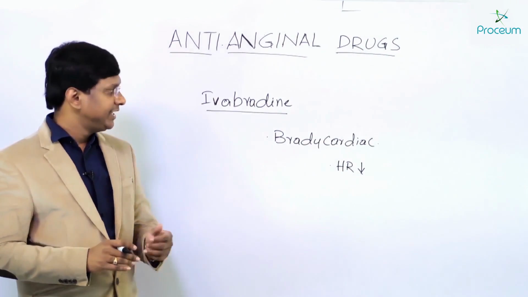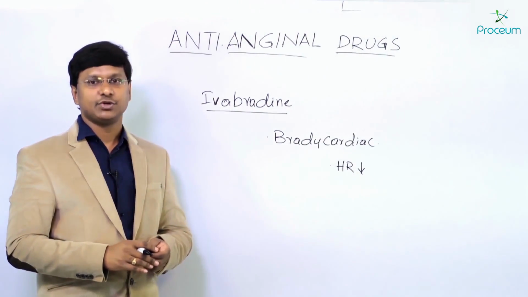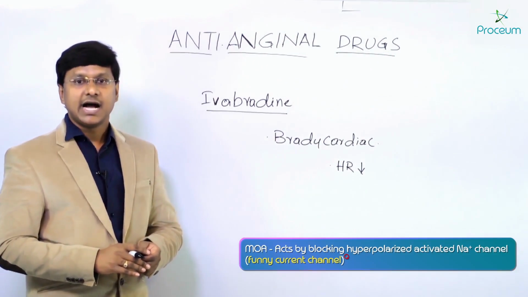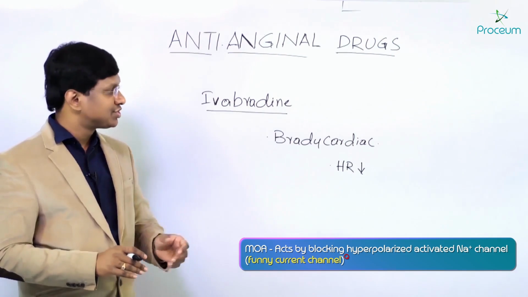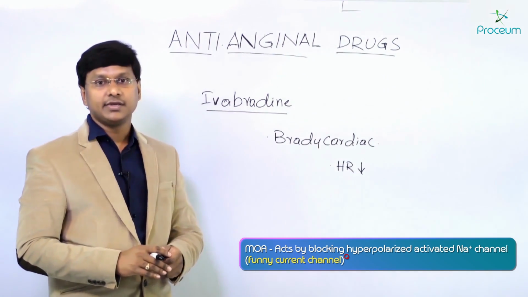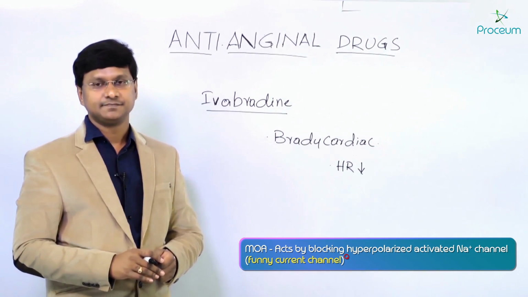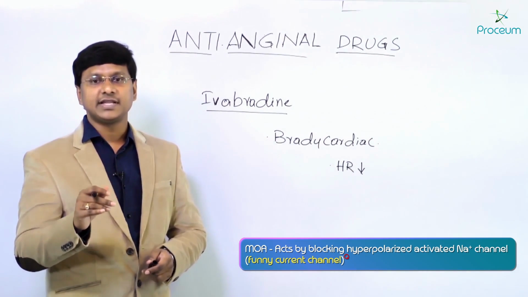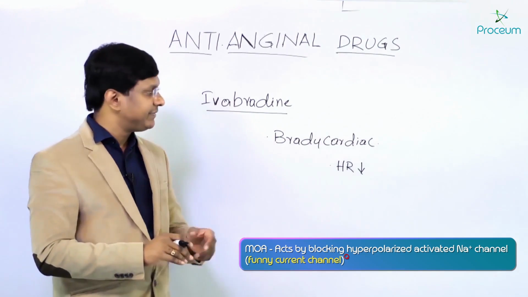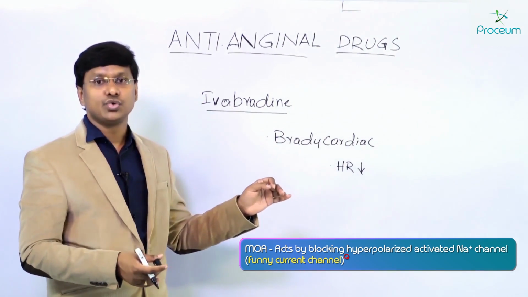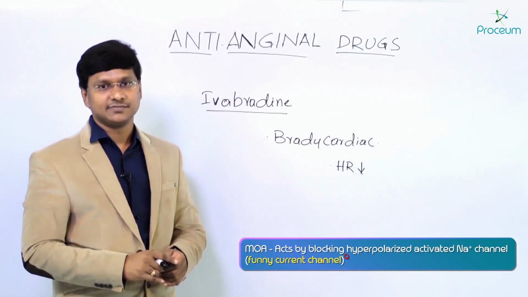Next point, the mechanism of action of Ivabradine. Ivabradine acts by blocking a hyperpolarization activated sodium channel, which is also known as the funny current channel.